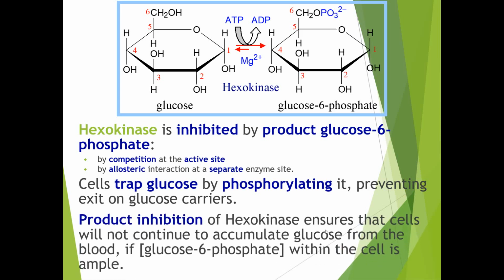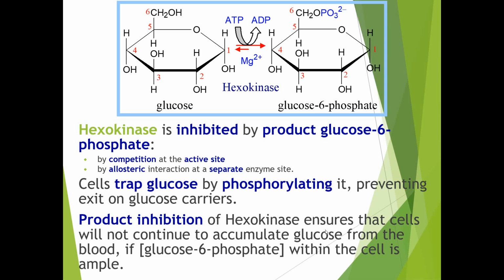When an ample amount of glucose 6-phosphate is present, it competes with glucose to attach to hexokinase and thereby prevents the phosphorylation of glucose. So product inhibition of hexokinase ensures that the cells will not continue to accumulate glucose from the blood if the glucose within the cells is ample.